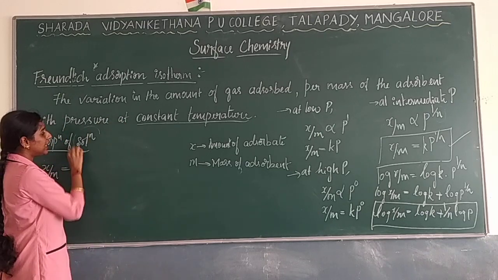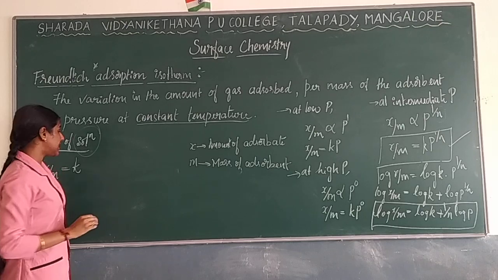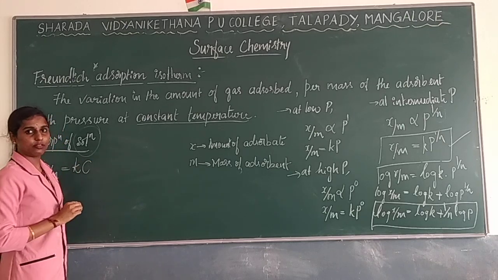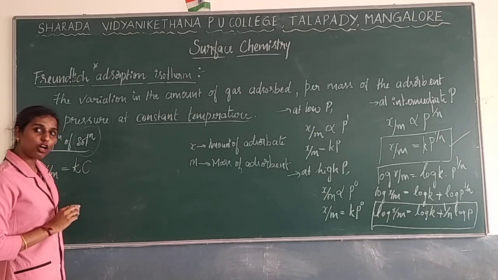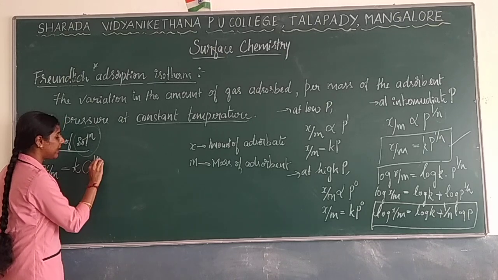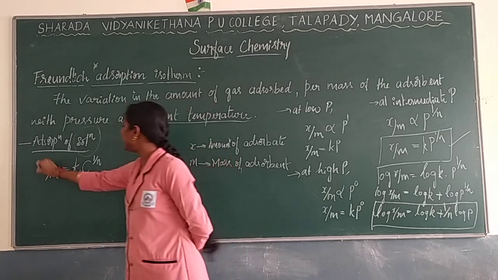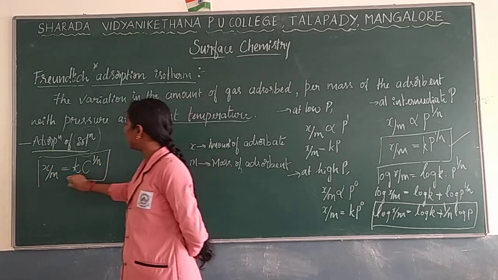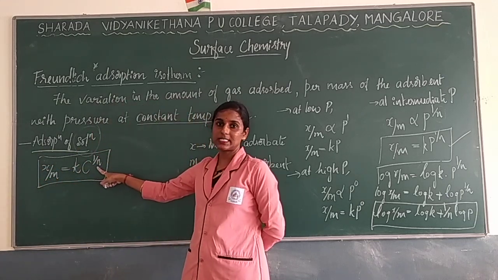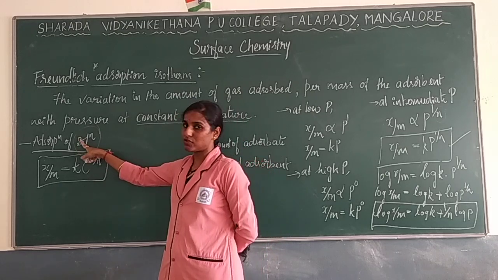Now we are taking a solution. Solution is measured in terms of concentration, so the formula becomes x by m is equal to k into c to the power 1 by n. This is the concept for a solution.